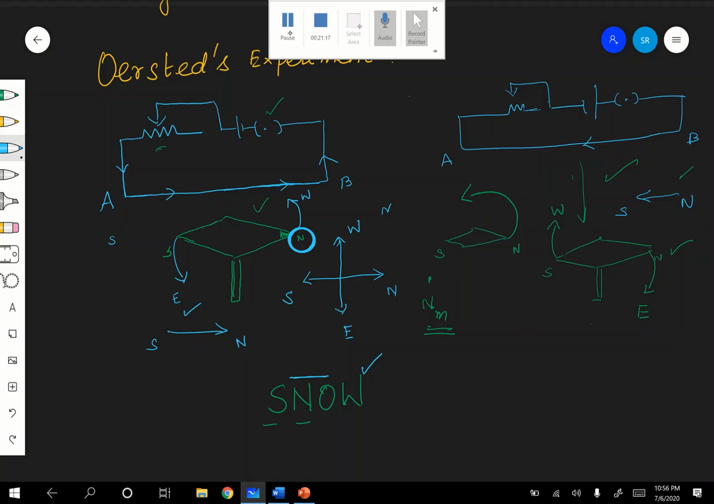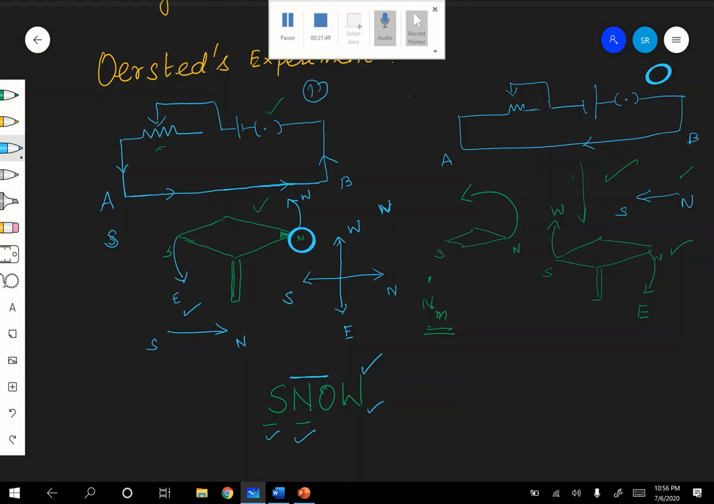See, it is south, A, B. The current is from A to B. So, A is south and B is in the north. Therefore, the conductor is kept in the north-south direction, and the current is in the first case. This is the first case and this is the second case. In the first case, the current is from south to north. When the current is from south to north, the north pole of the magnet will be deflected towards west. So I think it is easy now to remember SNOW.